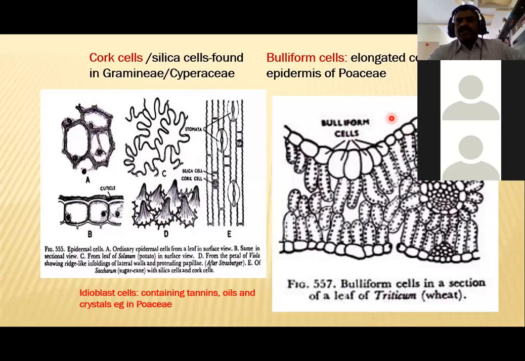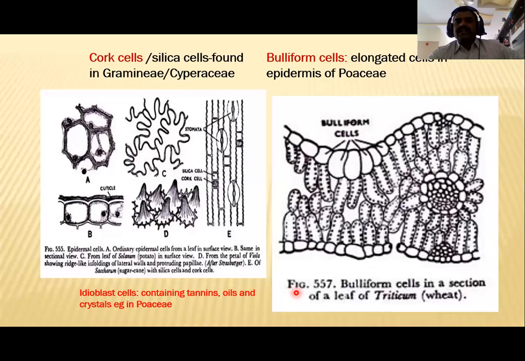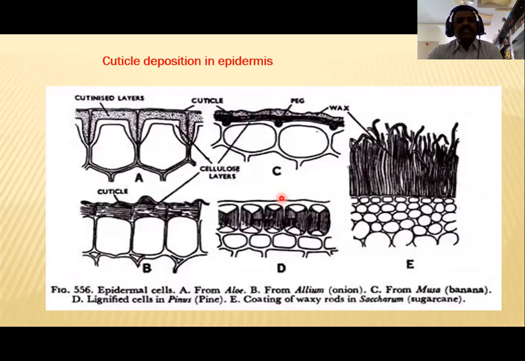Bulliform cells and motor cells are useful for the rolling of the leaf when less water content is available in the soil. And see this cuticle deposition on the epidermis of different plants. This is the aloe vera leaf, these are the allium leaf, and these are the musa leaf, Musa paradisiaca, banana.